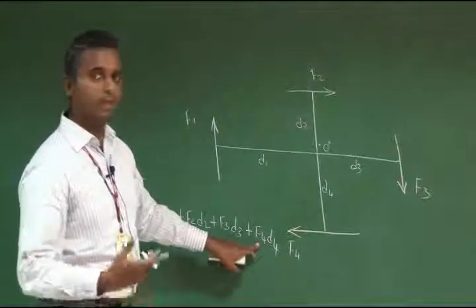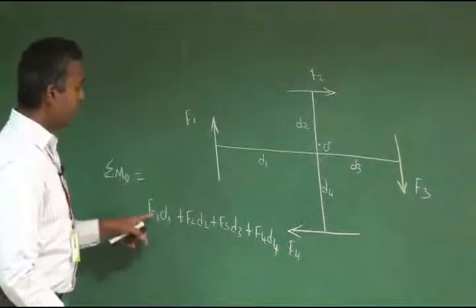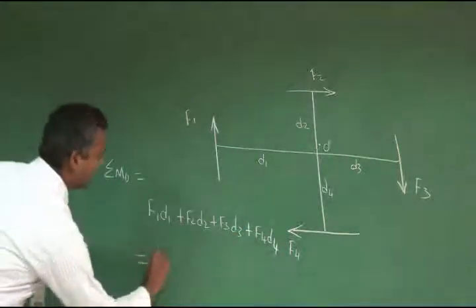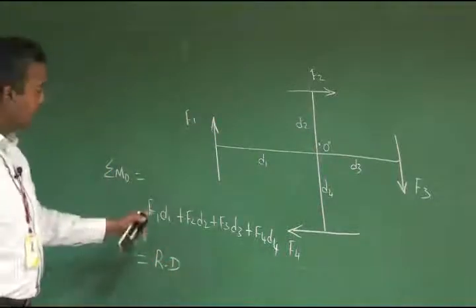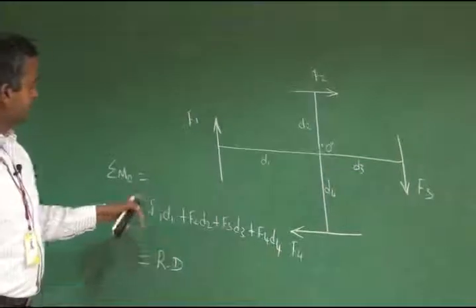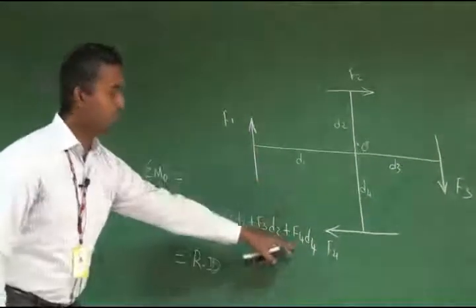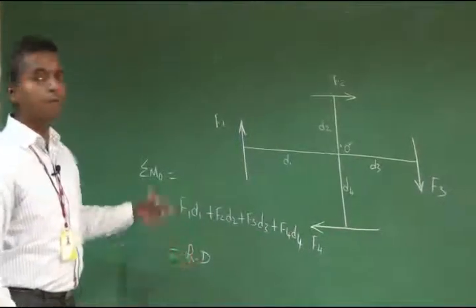Now what does Varignon's theorem state? This summation of moment about point O of all the forces is equal to the moment of the resultant through that point. What does that mean? The summation of moment of all the forces about point O is this value. It is equivalent to the moment of the resultant through that point.